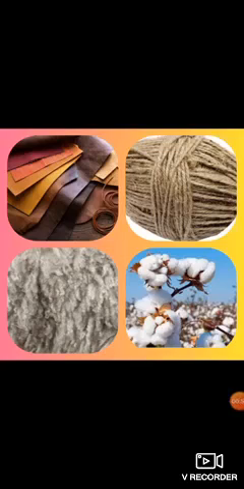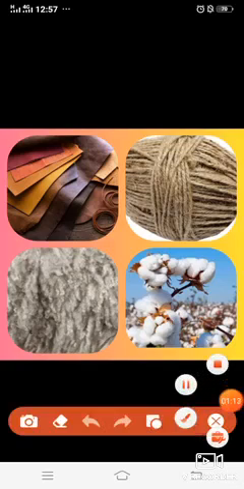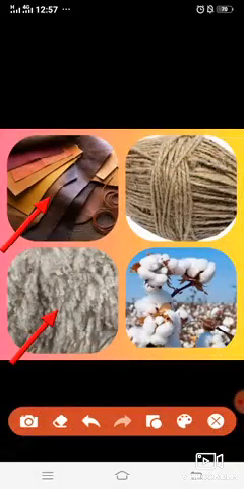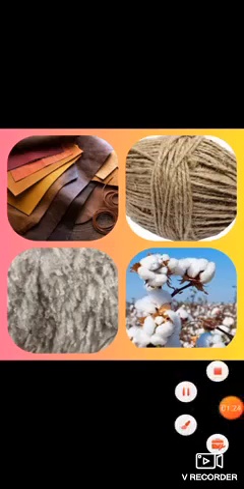Okay, so now if we look at these substances, that is leather, jute, wool and cotton, again there is some difference in this. The similarity is what? They are biotic, meaning we are getting them from living things. But what is the difference again? If you look at leather and wool, these two are obtained from whom? Yes, they are obtained from animals, so they are of animal origin.